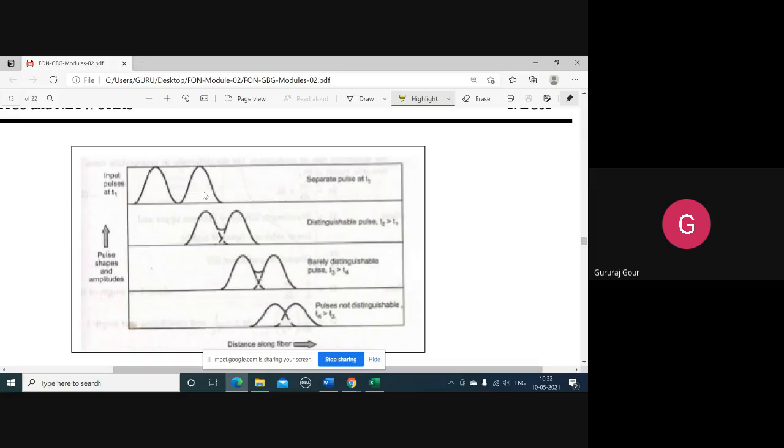After some time lapse, for example, the pulses will reach t2. So the situation of these pulses at time t2, which is greater than t1, is shown in row 2. The pulses which appear separated in row 1, that is at time t1, are not appearing as separated at time t2, that is in row 2. Means pulse shape is changing here.